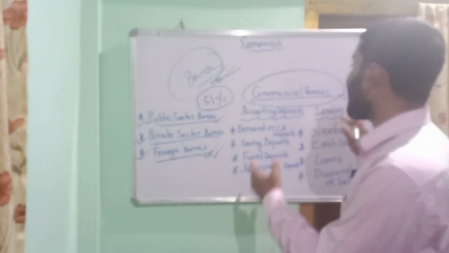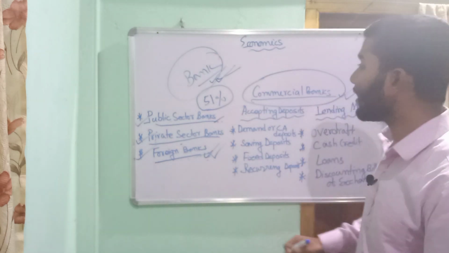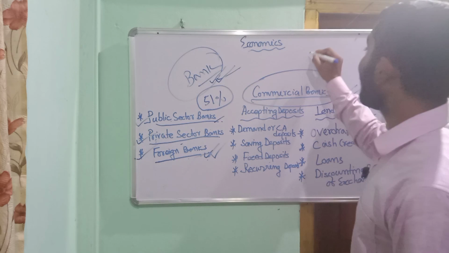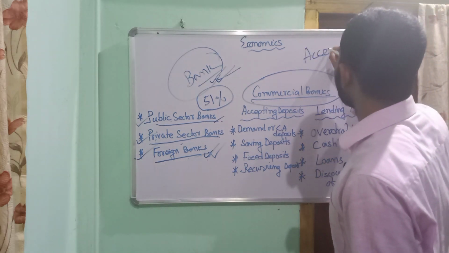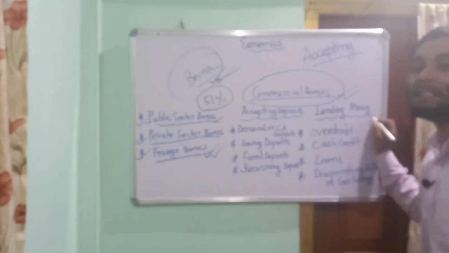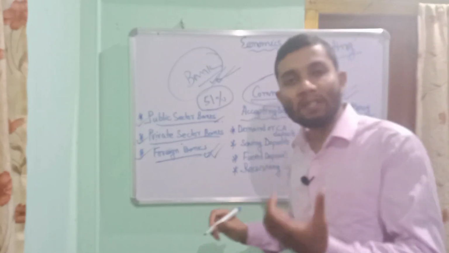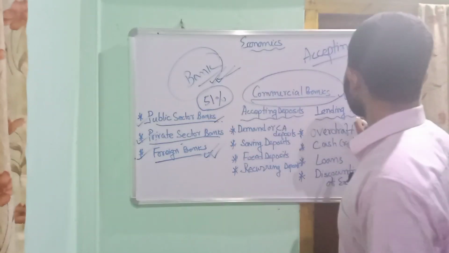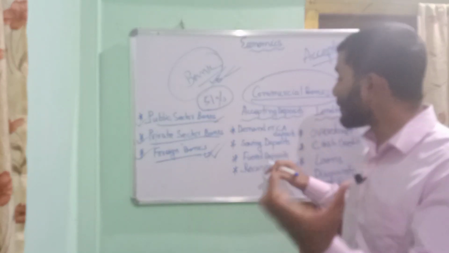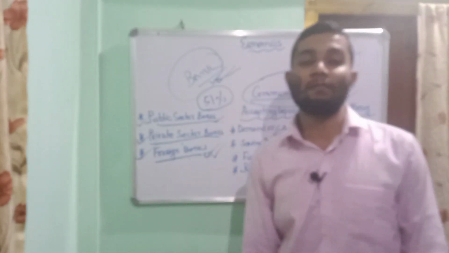So now we will discuss the functions of the commercial bank. Dear student, if we discuss the functions of the commercial bank, we will see that there are mainly two main functions. One is accepting deposits, another one is lending money. Commercial banks accept deposits from their customers and allow loans and advances to their customers. Let me repeat once again.